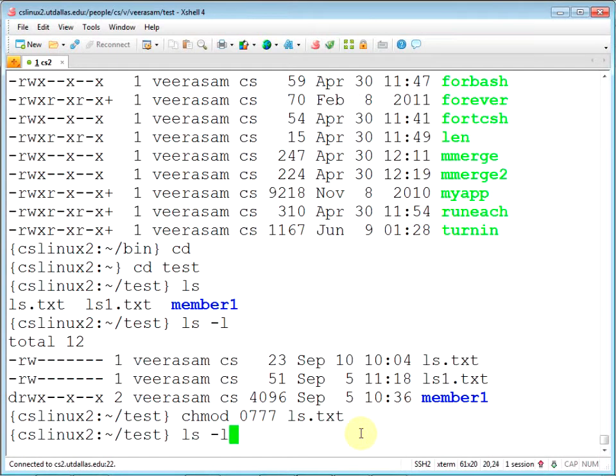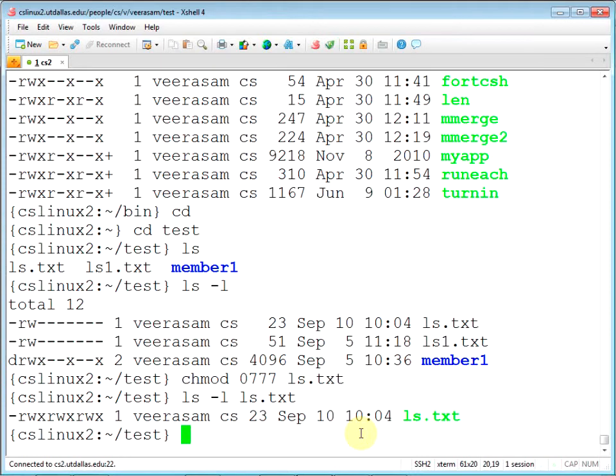Now let's look into that. You have full permissions. Can everybody see? Okay. Particularly from the back. Okay, good eyesight. That's good.